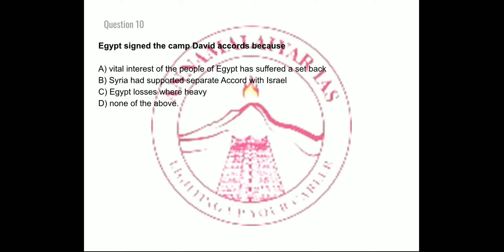Option C, Egyptian losses were heavy. Option D, none of the above, right? So the basic reason behind the signing of Camp David Accord by Egypt was option A, that is vital interest of the people of Egypt had suffered a setback due to it, right? So option A is the right answer with respect to this particular question, right?